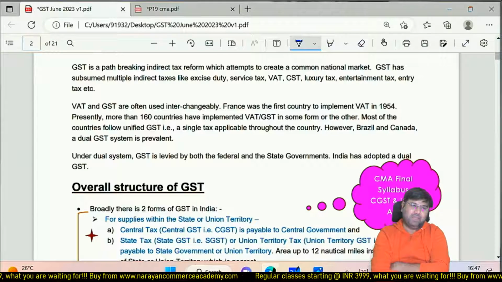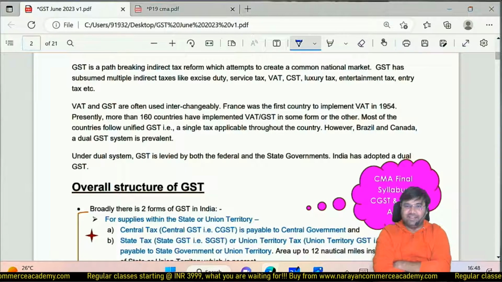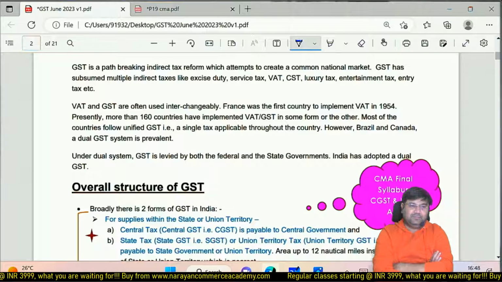Why? Normally, common people think, common people like you and me, aam aadmi, in Hindi, aam aadmi, common people think that political class, they are stupid, they are foolish.